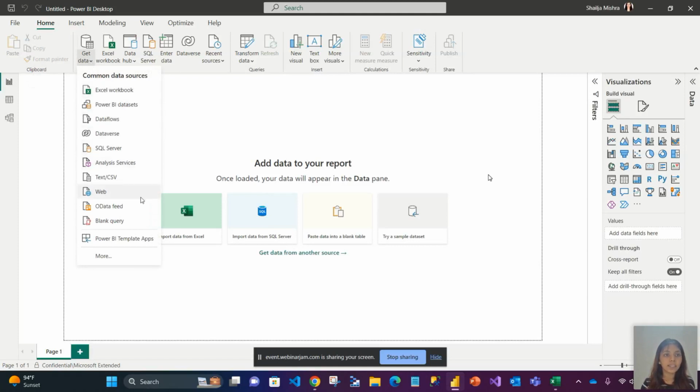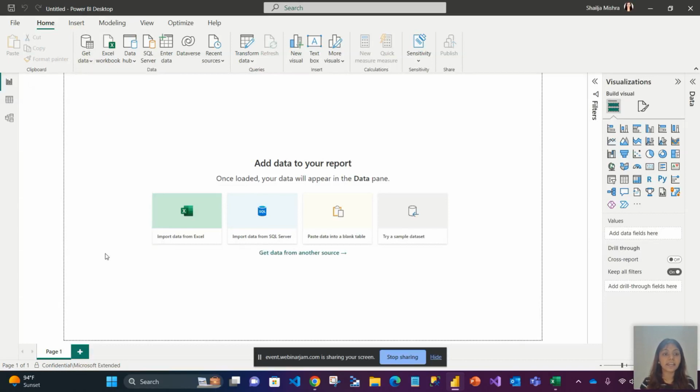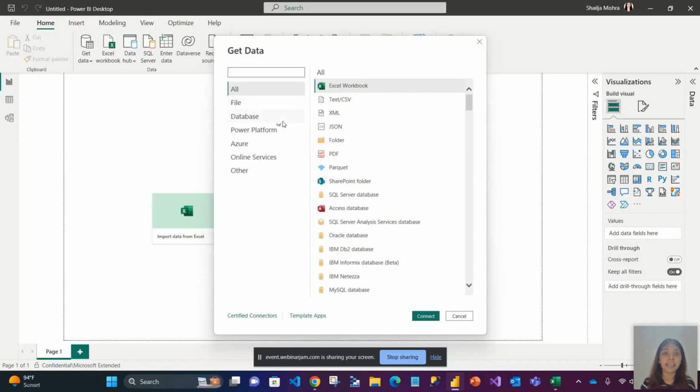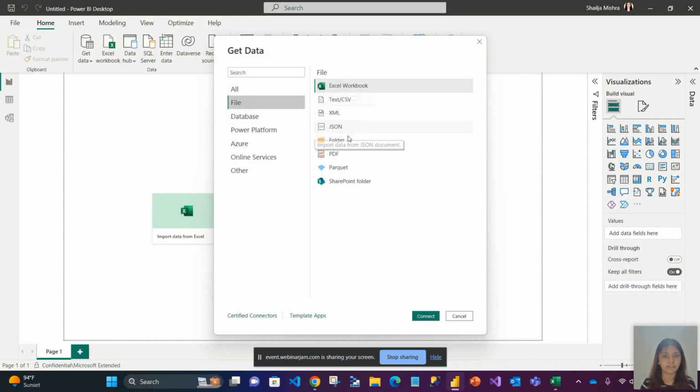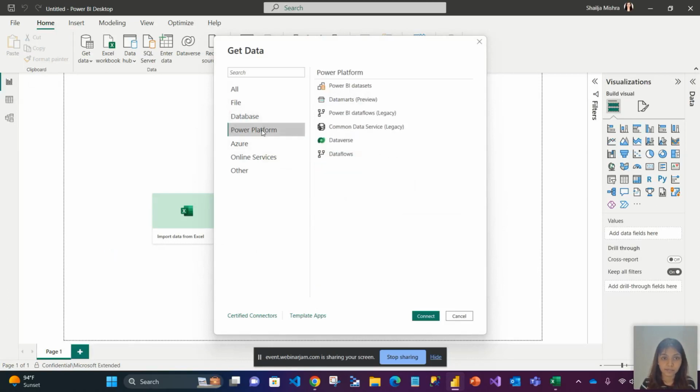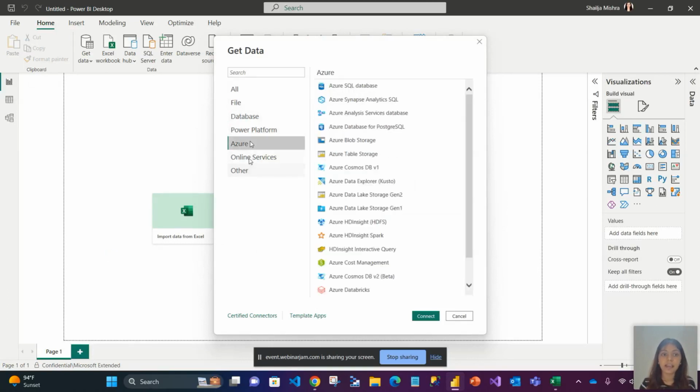Here, you see that there are so many data sources through which you can bring the data. There is an option called More. If I click on this option, let it get loaded, you will see that wherever your data is residing, you can directly bring your data. It can be a different file type like XML, Excel, JSON, PDF, Parquet. It can be different databases, different Power Platforms, different Azure locations. Even if your data is residing anywhere, Microsoft Power BI directly gives you the option to connect that location to Power BI and get your data into the Power BI desktop application.